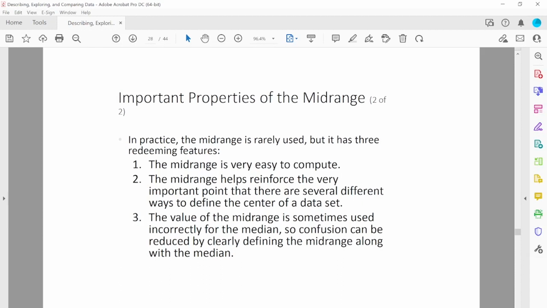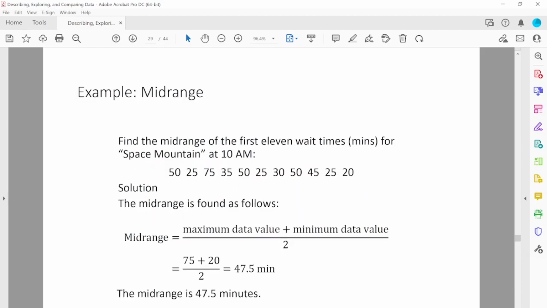So because of the mid-range, we can say that there are different ways to measure the center. Sometimes we use mid-range incorrectly for the median, but that's not the case. They are totally different values. So let's say this is the data and we would like to find out the mid-range.